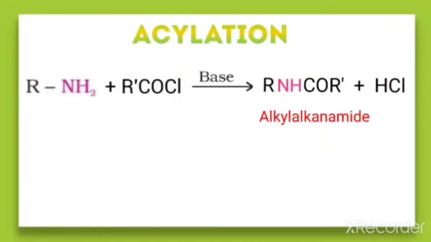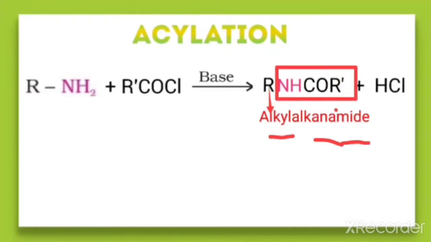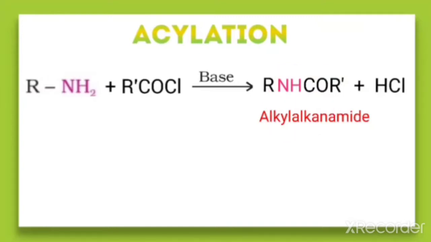Now how do we name this one? Generally it is named as N-alkyl alkanamide. This R represents the alkyl group here, and this part is called alkanamide. What is R dash? It can be CH3, C2H5, anything. Because it is an amide group, we name it alkanamide. The number of carbons is the carbons of the R dash group plus the carbon of the carbonyl group, together named as alkanamide.